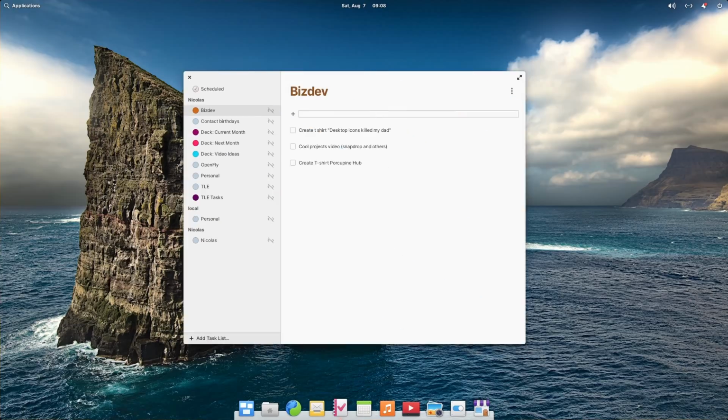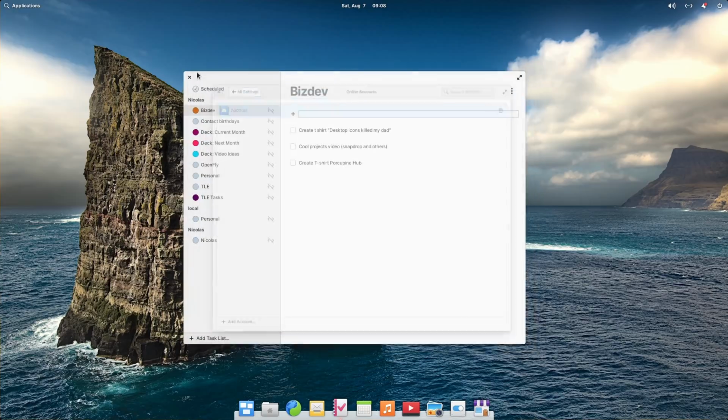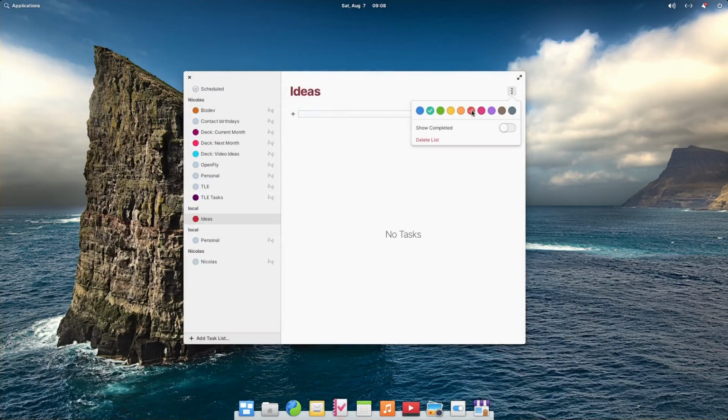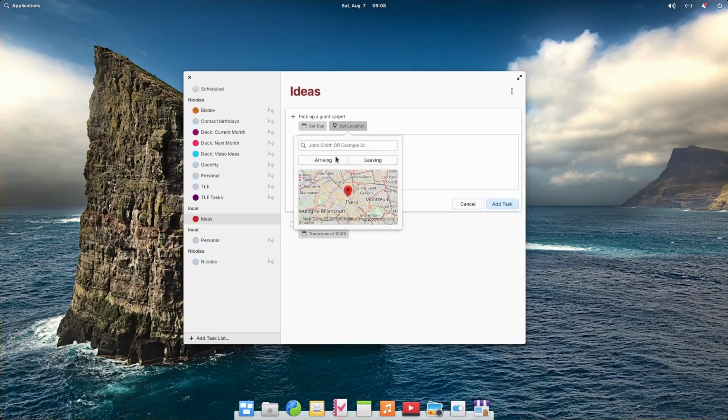So Odin sees the arrival of a brand new application called Tasks. It's a simple to-do list app reminiscent of Apple's reminders on macOS. It can sync with CalDAV tasks, like on Nextcloud or Google Tasks, and you can create multiple lists, change the font color, create tasks with date-based or location-based reminders. But it doesn't do recurring tasks for now though, so it's not going to replace Planner for me anytime soon, but it's still handy to have that out of the box.